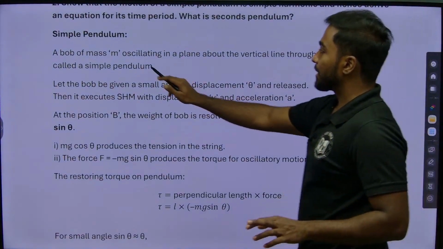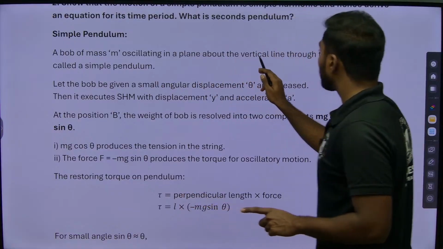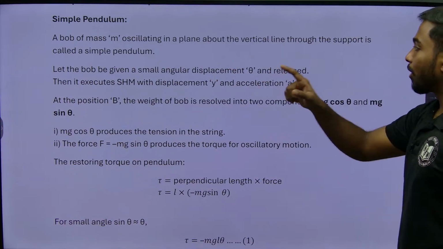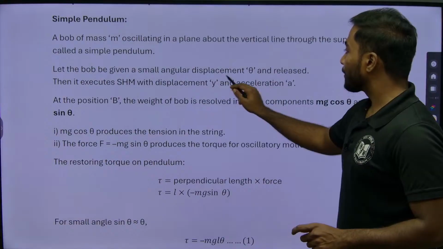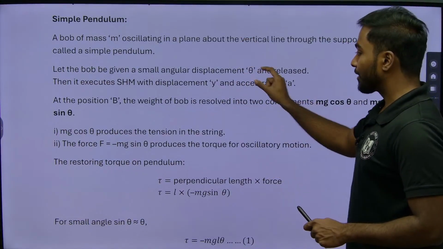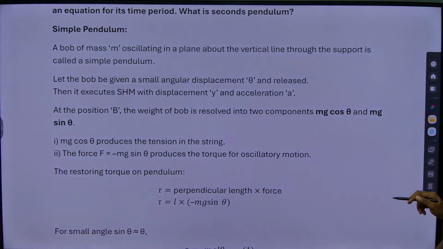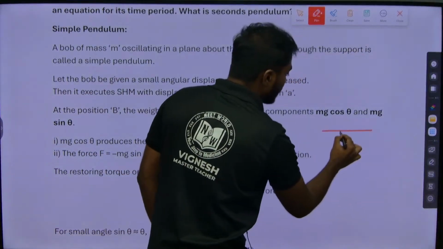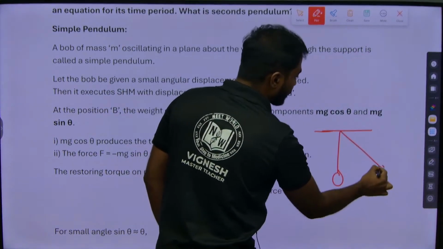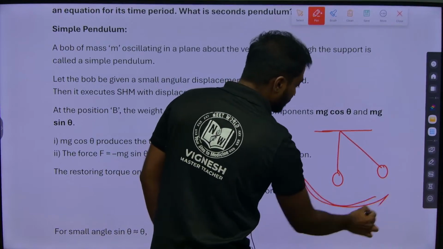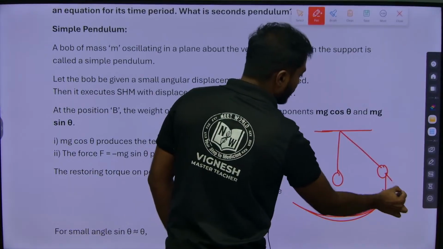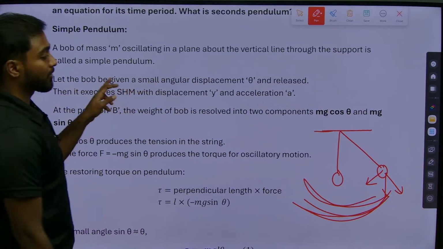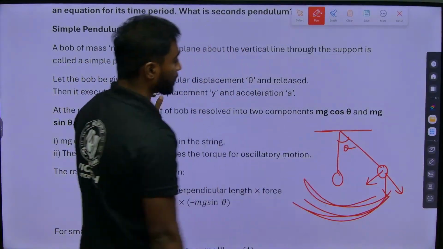So a bob of mass m oscillating in a plane about a vertical line through the support is called a simple pendulum, which is in oscillation. Let the bob be given a small angular displacement theta. Let me draw the diagram here once so that it will be easy to analyze. There is a bob, and it will oscillate like this. So let the bob be given a small angular displacement, that is theta, and released.